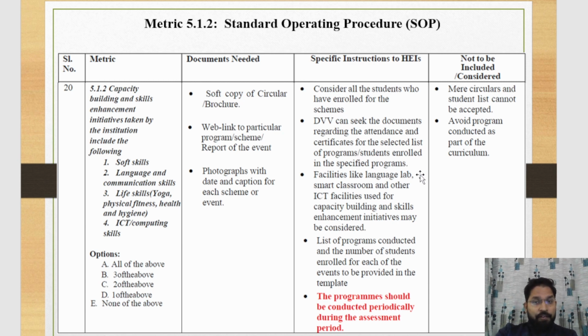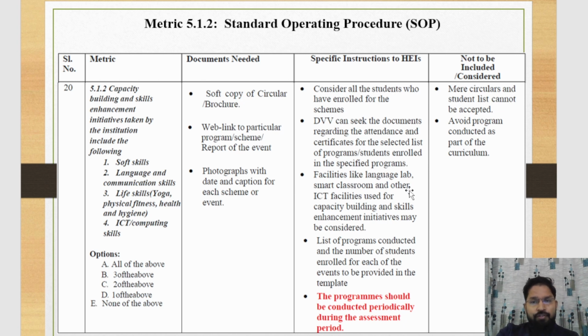Facilities like the language lab, smart classroom and other ICT facilities used for capacity building and skill enhancement initiatives may be considered. If you claim the language lab, the number of students who participated in the language lab can also be considered.